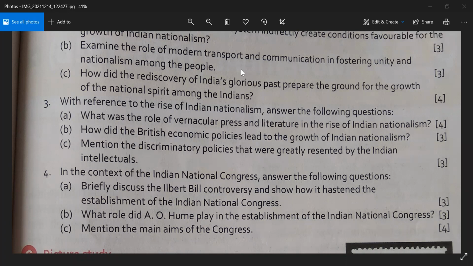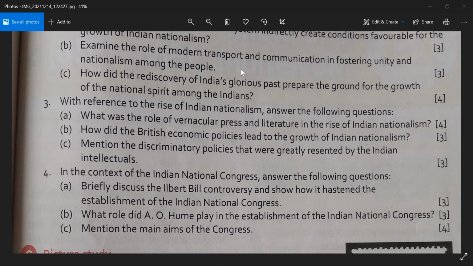Discriminatory policies. So discrimination was done on the basis of what? Ma'am, the Indians were adopted social and political. They are talking about which was greatly resented by the Indian intellectuals. So, which bill was it? Ma'am, Ilbert's bill. Yes, Ilbert's bill, right? And it was related to racial. See, open that paragraph where the Indian intellectuals felt bad. Got it, everyone? Marked it in your textbook?